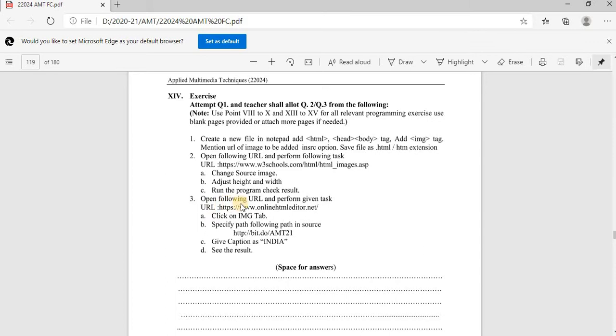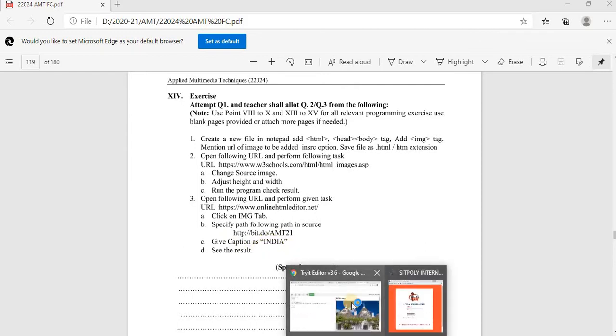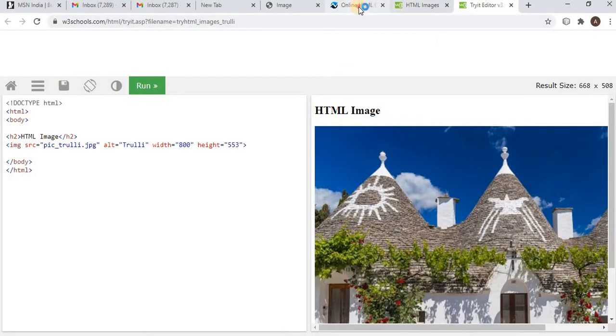In the third question, open the following URL, click on the IMG tab, specify the following path in the source, and give the caption as India. I have already opened this also.